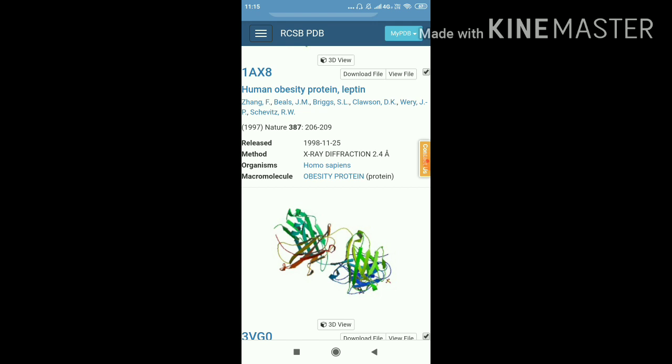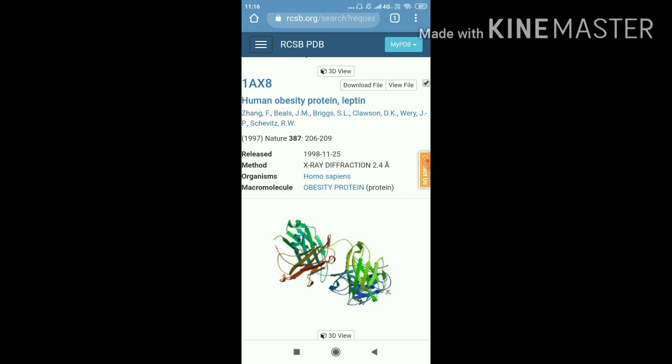The authors were Zhang and his co-workers, and this article was published in Nature in 1997. It was released on the PDB on 25th of November 1998.